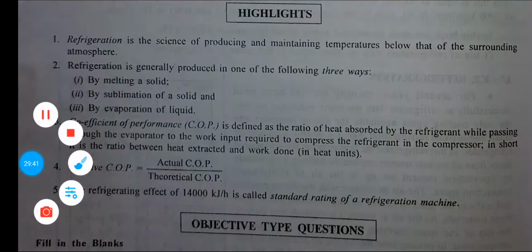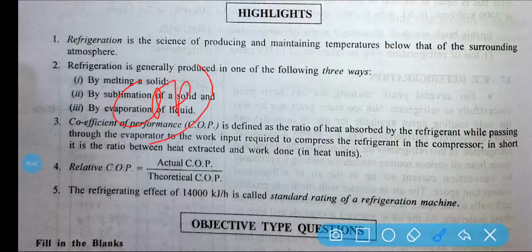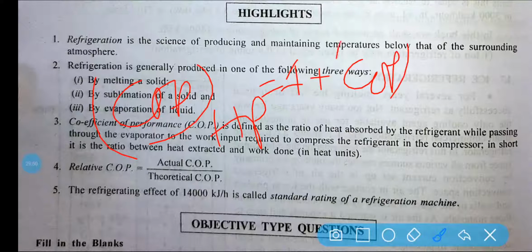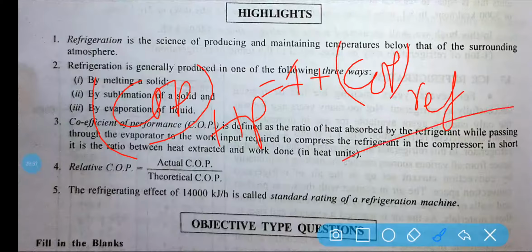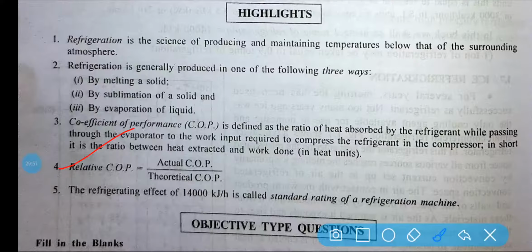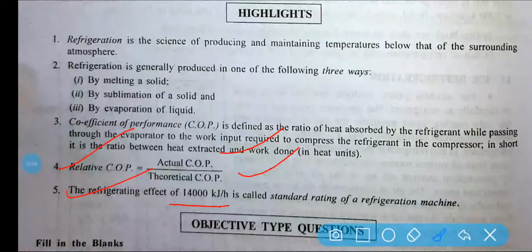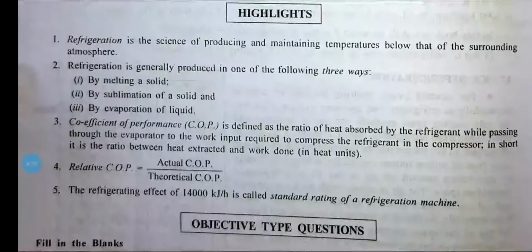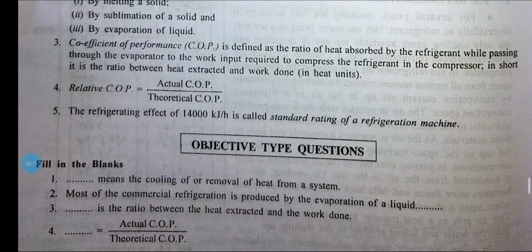So remember, in case of a heat pump, COP of a heat pump is equal to 1 plus COP of a refrigerator. This I discussed last class. Now relative COP, you have to know what relative COP is: actual COP by theoretical COP. The refrigeration effect of 14,000 kilojoule per hour is called the standard rating of the refrigeration machine. So these are the 5 things which you have to remember.